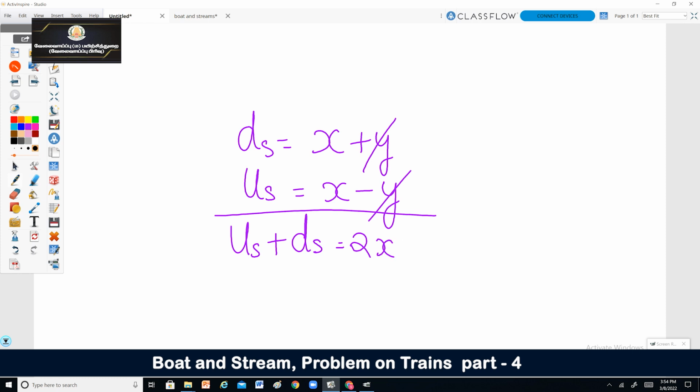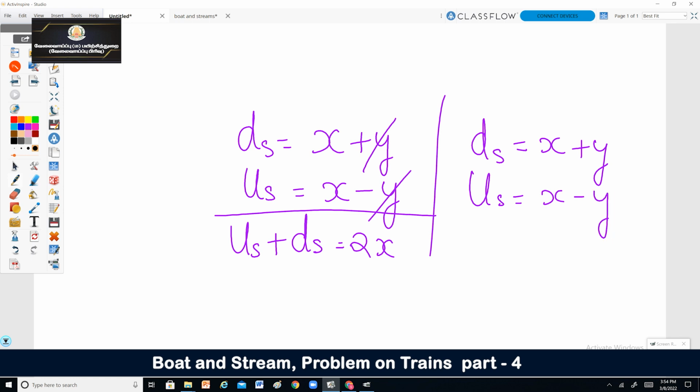Or if you subtract these two equations, downstream is x plus y, upstream is x minus y. What happens? You will be getting downstream minus upstream is equal to 2y, since x gets cancelled and y plus y is 2y.